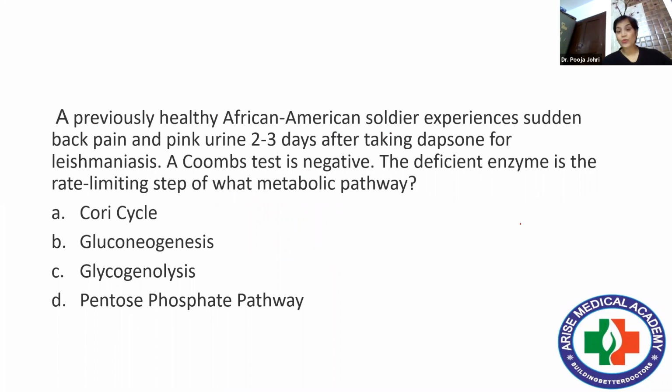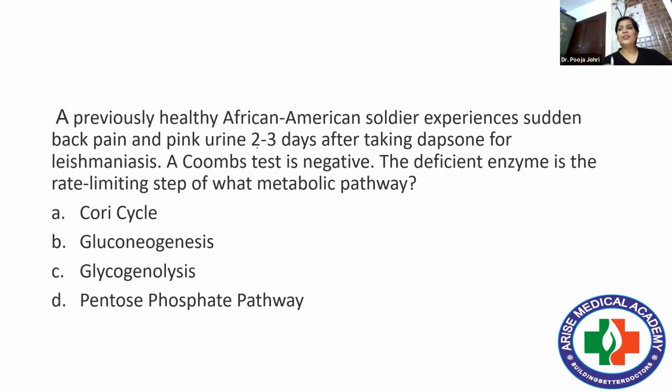Then next question, a previously healthy African American soldier experiences severe back pain and pink urine 2 to 3 days after taking Dapsone for leishmaniasis. A Coombs test is negative. The deficient enzyme is the rate limiting step of what metabolic pathway?